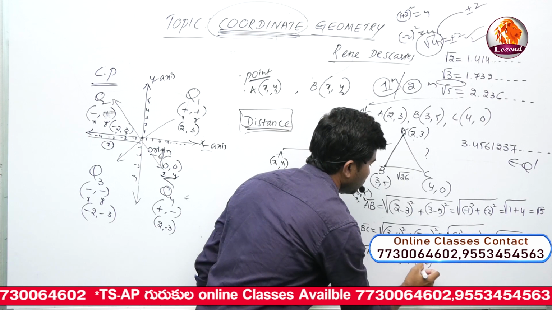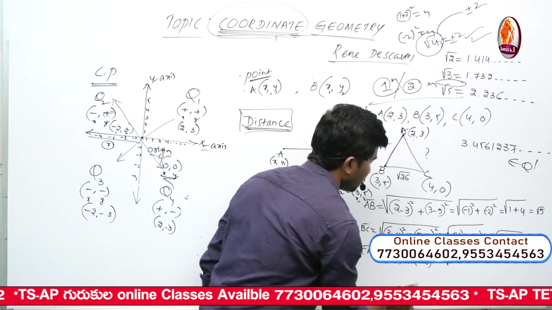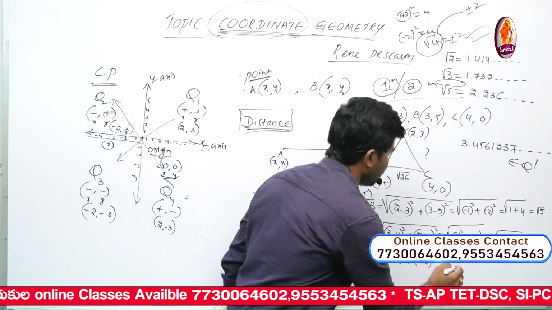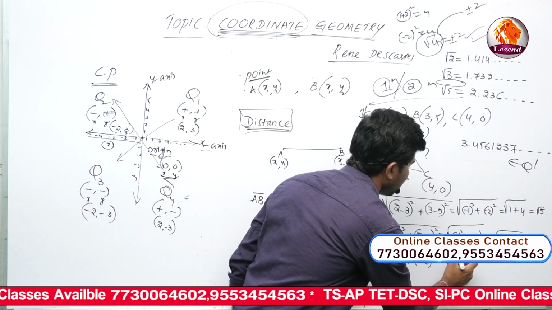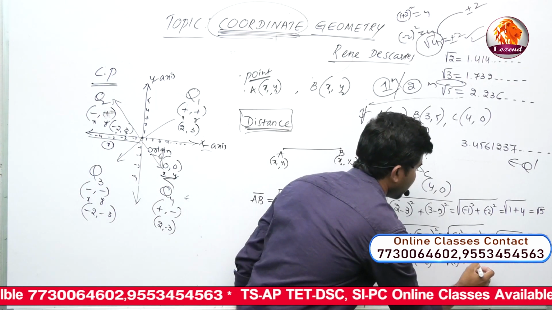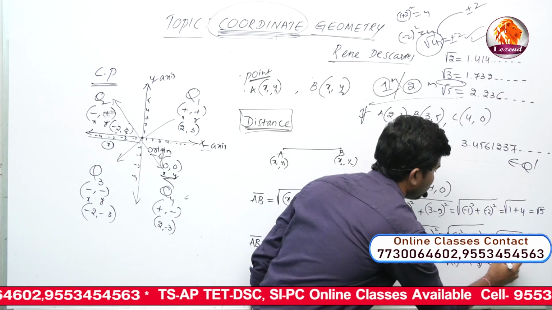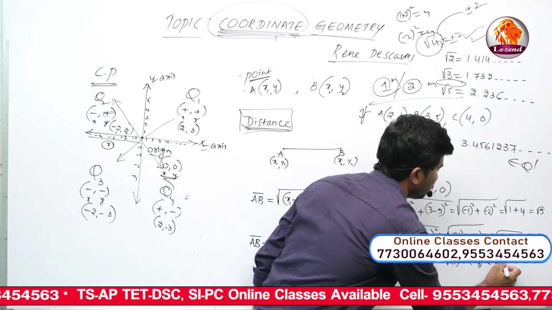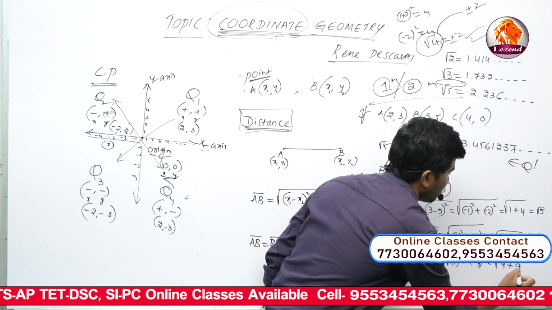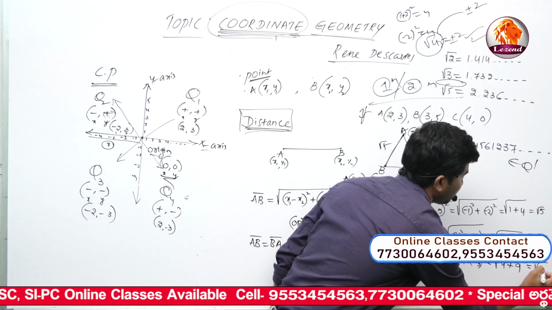That is root of 2 square plus minus 3 whole square, which is root of 4 plus 9, equal to root of 13.